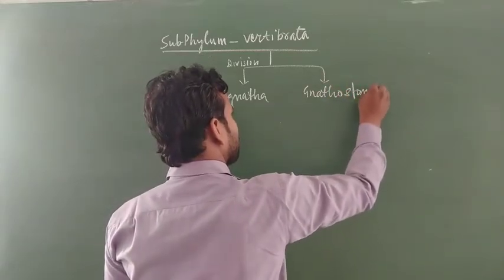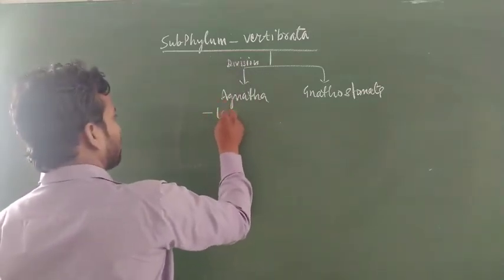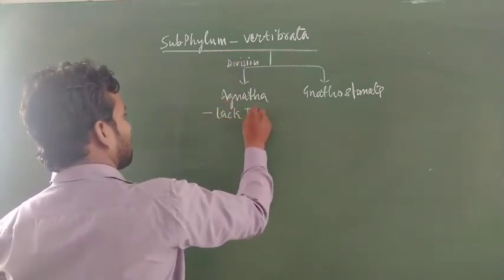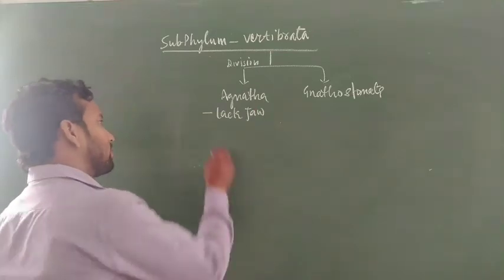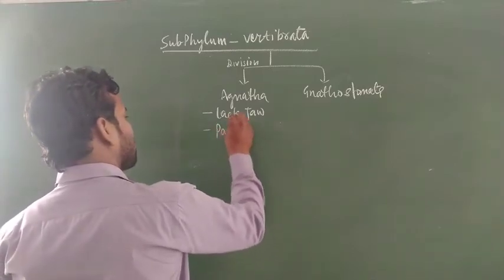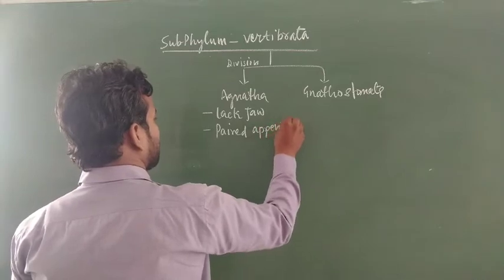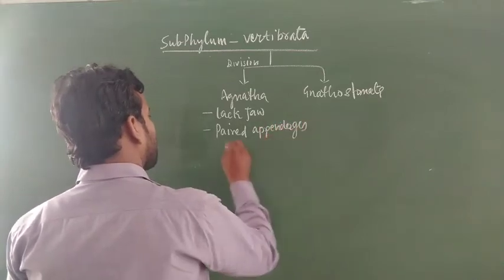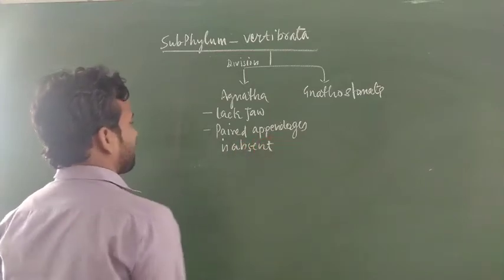Agnatha, the main character is lack of jaw, meaning jaw is totally absent in this case. Second, paired fins are also absent. Paired appendages are absent in these cases. This is the main feature of the Agnatha.